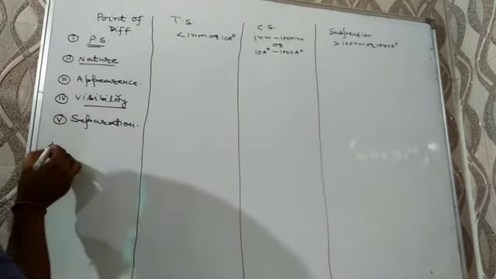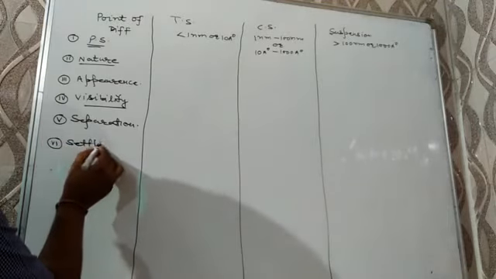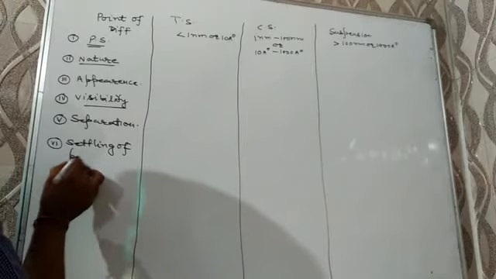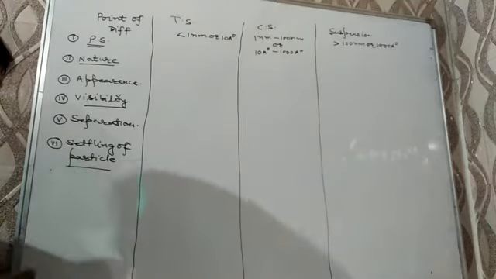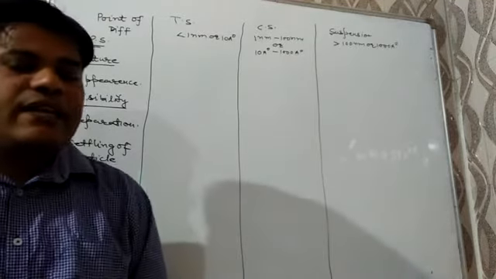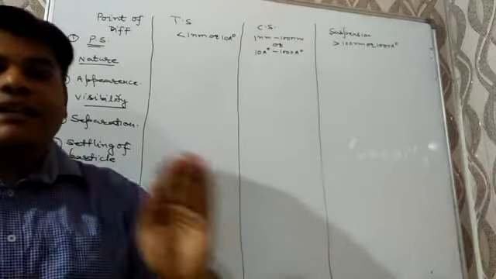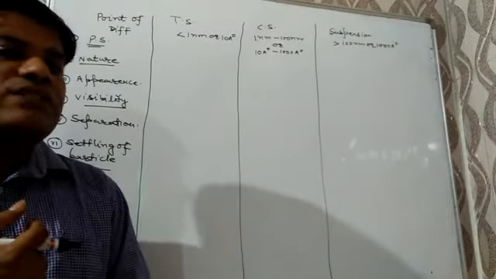Next point of difference is settling of particle, a very important one. Generally, in true solution, the particle cannot settle. For colloidal solution, generally the particle cannot settle, but they can settle on centrifugation.